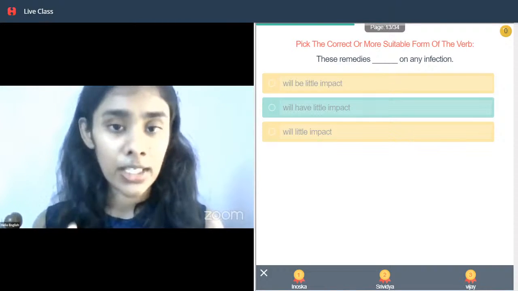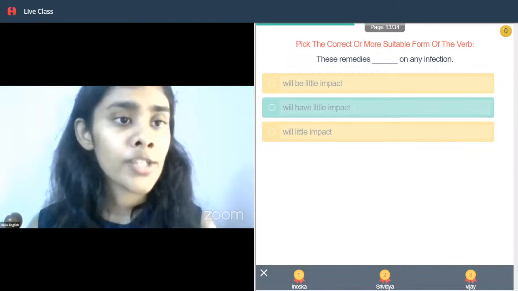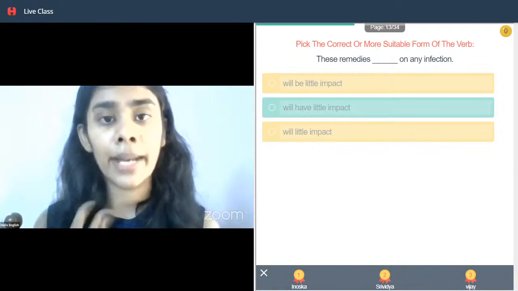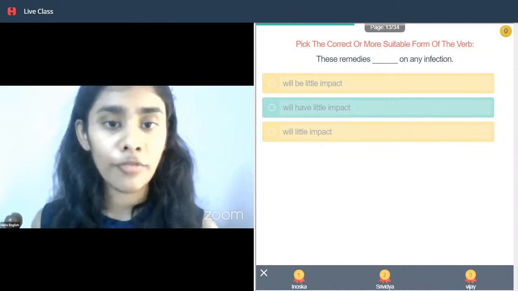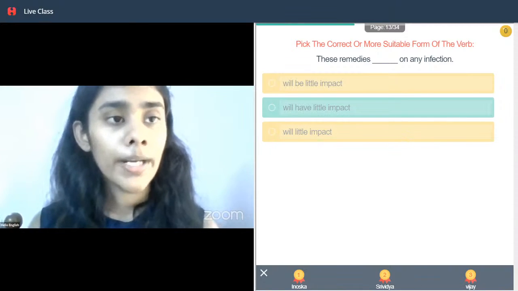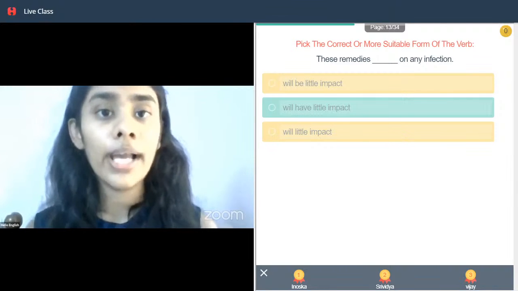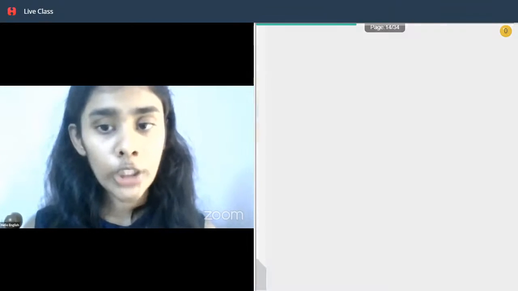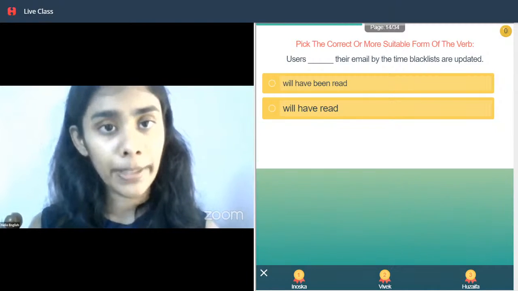Impact means effect. All right, so that is the meaning. Infection, I hope all of you know. These remedies means treatment or some kind of cure for any kind of infection. So these remedies will have little impact, yani ki utna effect nahi hoga is infection pe. Understood? That is the meaning in this case. So we have to use have and not be.